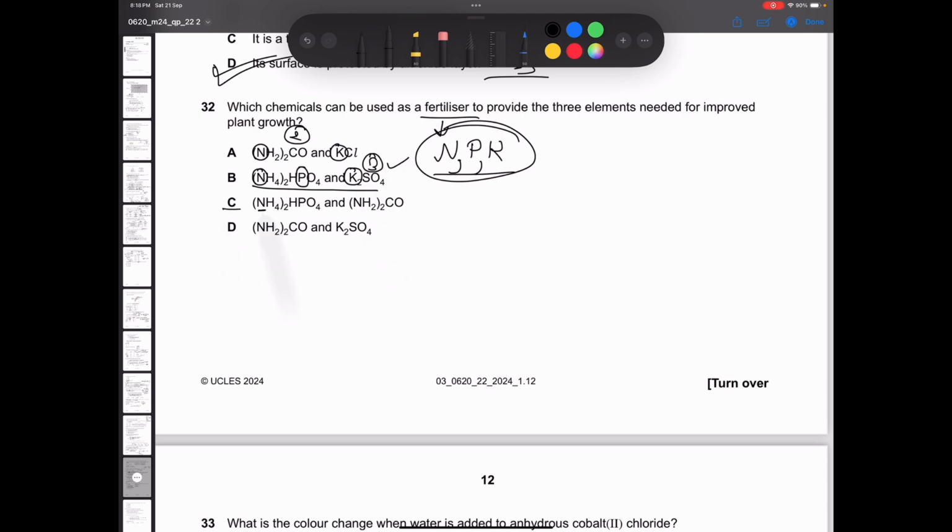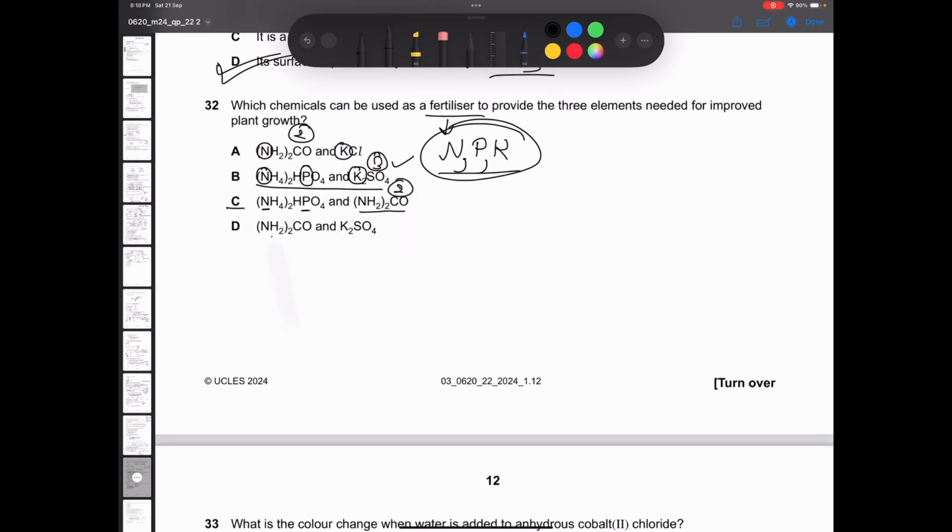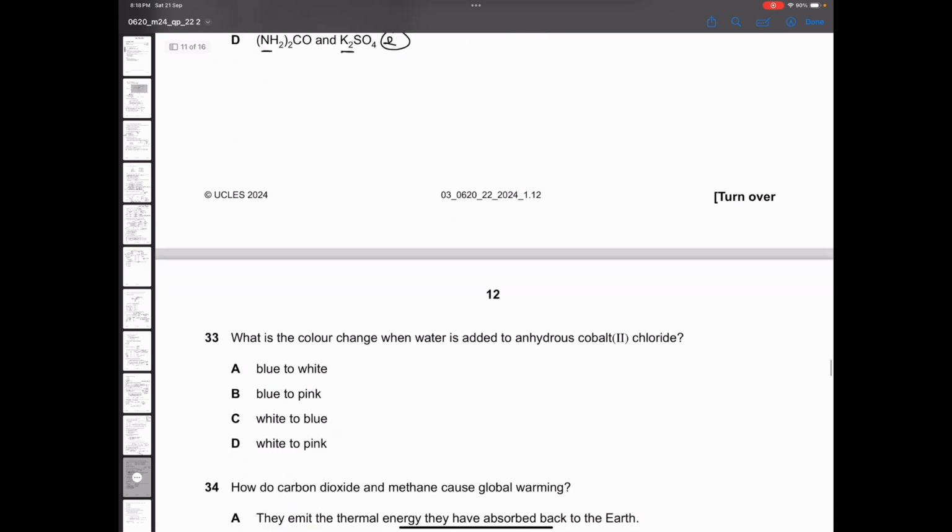Option C, nitrogen, phosphorus. Is there a potassium? No. So only two elements are here in this. And option D, nitrogen, potassium only. So only two. So which one has the most required elements? B. Option B is the best fertilizer, best chemical.